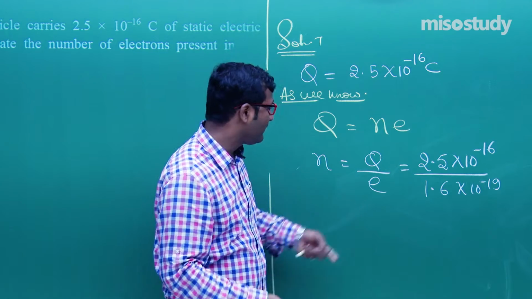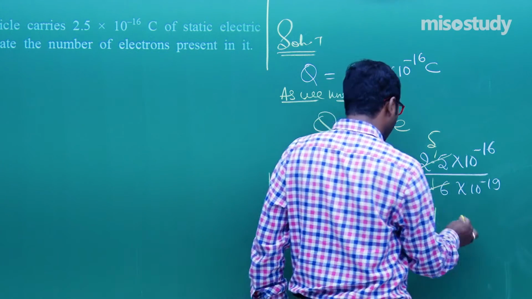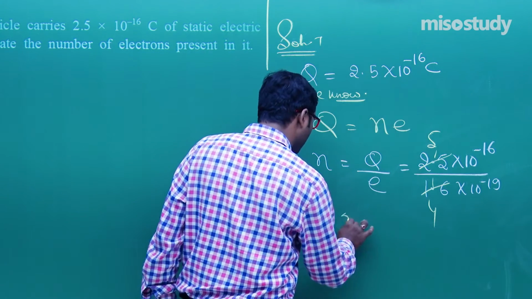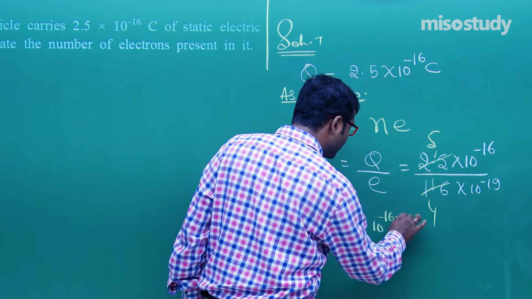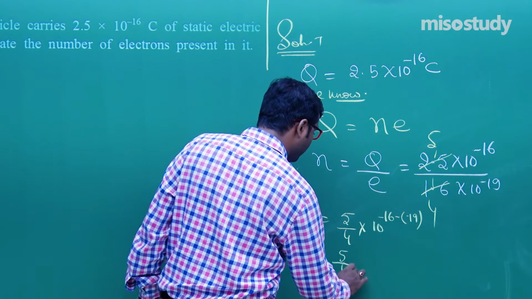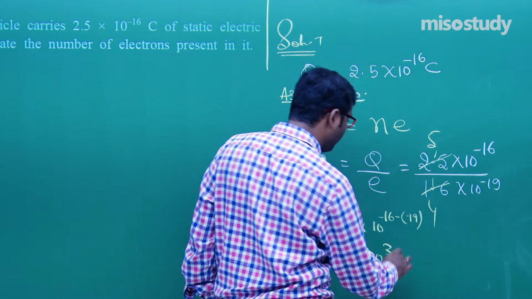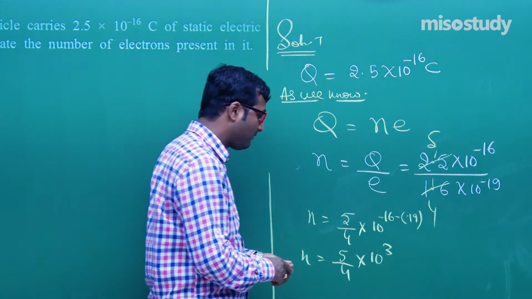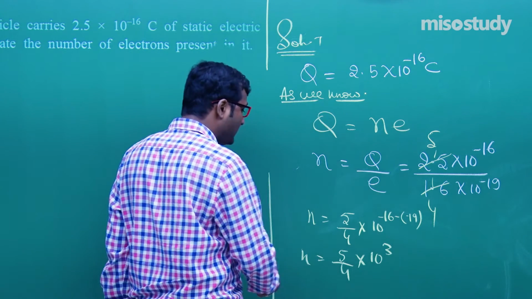You have to find the value of N. This will cancel to 5 upon 4. N is equal to 5 upon 4 into 10 to the power minus 16 minus minus 19, that is 10 to the power 3. So 5 by 4 into 10 to the power 3. This is the number of electrons.